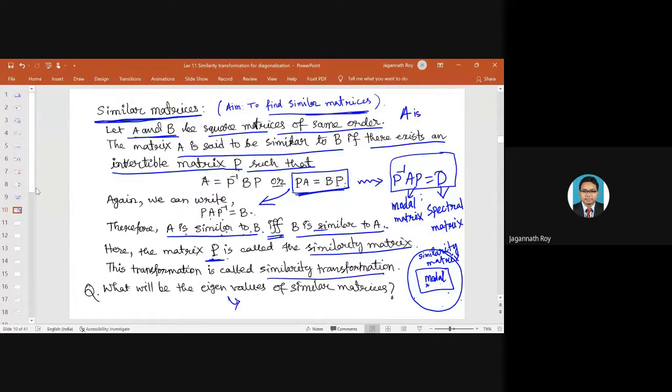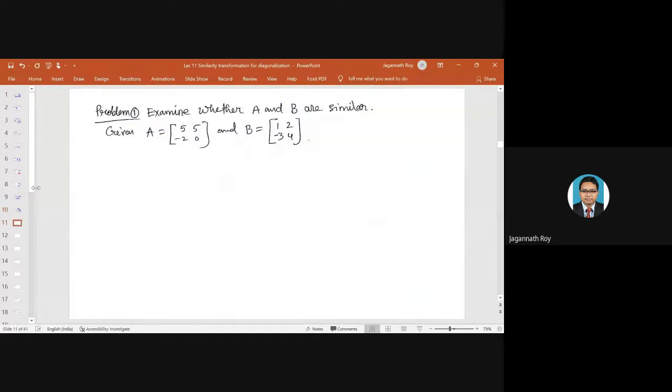So the characteristic of a matrix is easy to understand through the eigenvalues and eigenvectors. So if we have two matrices given, A and B, the question is whether they are similar or not.